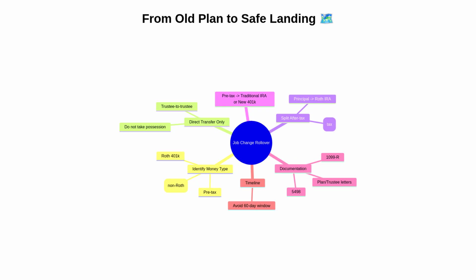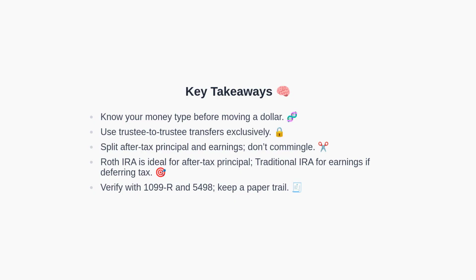Now, let's summarize key takeaways. These are the key takeaways. Know your money type before moving funds. Use trustee-to-trustee transfers exclusively. Split after-tax principal and earnings rather than commingling them. Send after-tax principal to a Roth IRA and route earnings to a traditional IRA if you want to defer tax. Verify everything with 1099-R and 5498 forms and keep a complete paper trail.